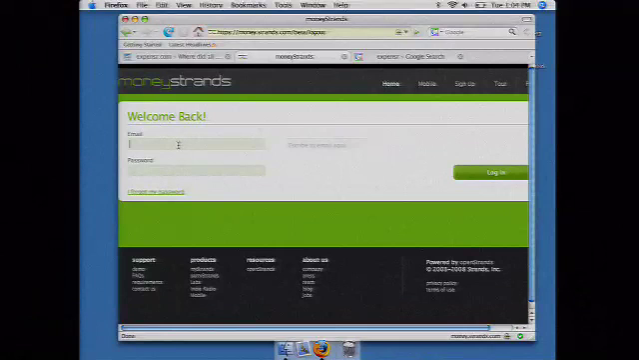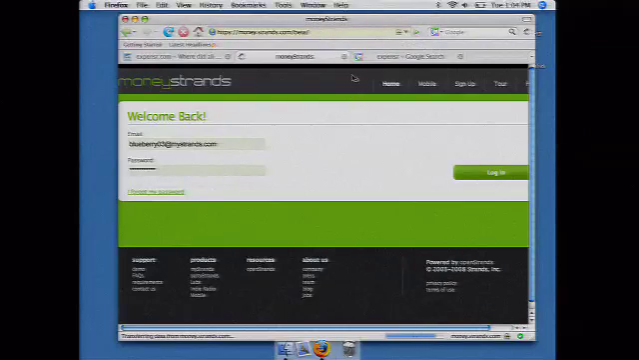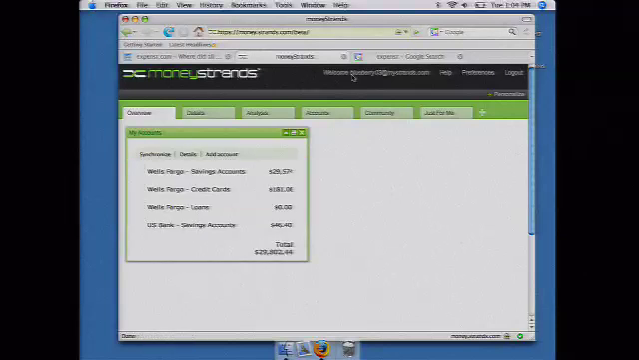So here it is. We've called it Money Strands. Going to log in. And the first thing that you'll notice, if you've ever seen Expensr before, is that we've actually completely redesigned the UI, as well as the backend, to make it a little bit more secure.